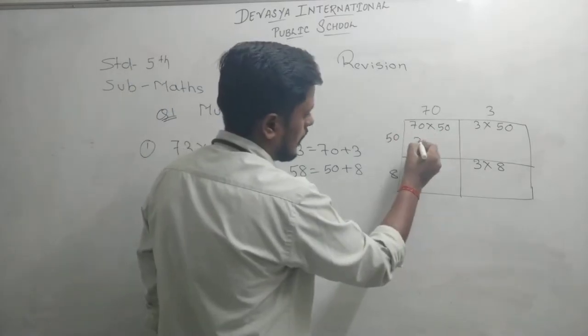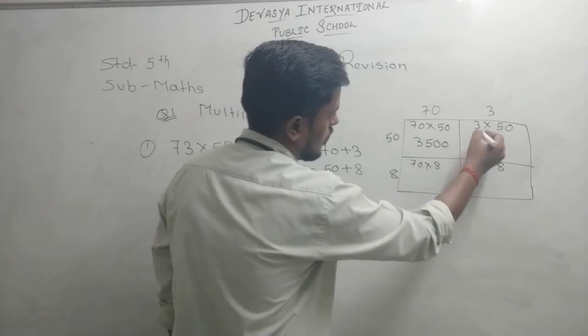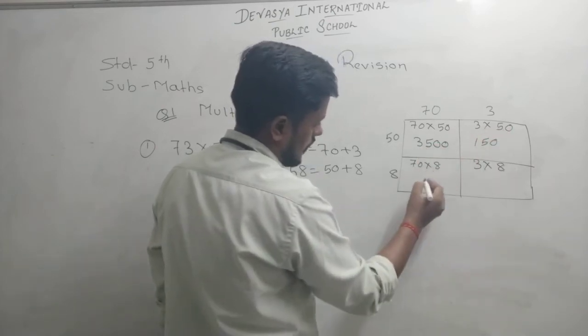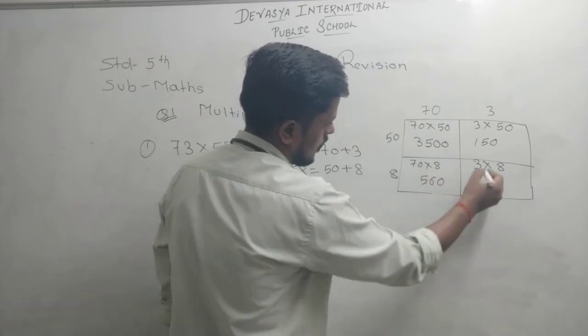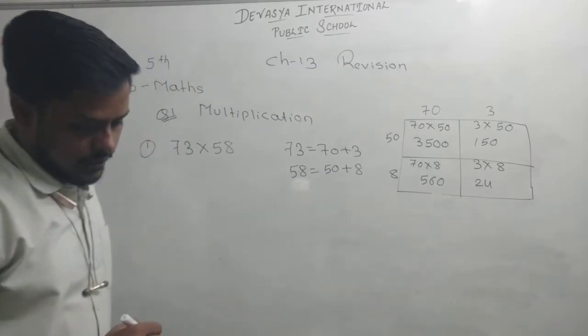7 5s are 35. 3 5s are 15. 7 8s are 56. 3 8s are 24. So correct.